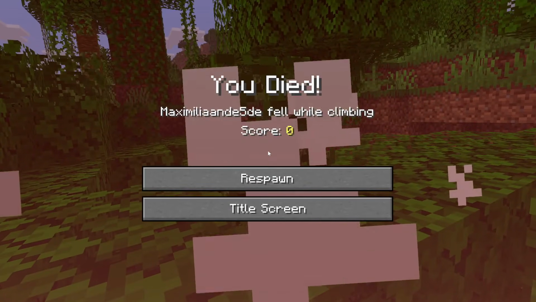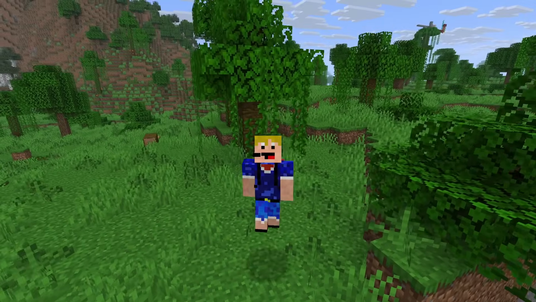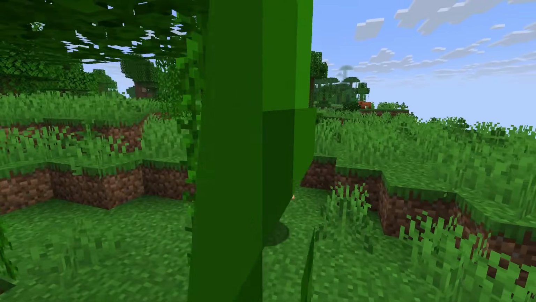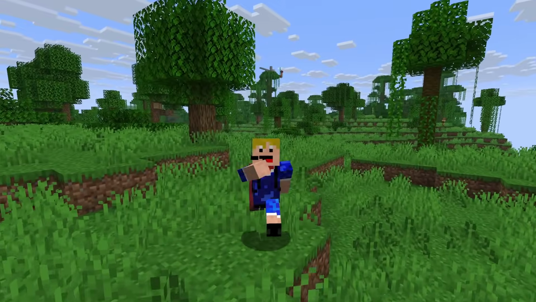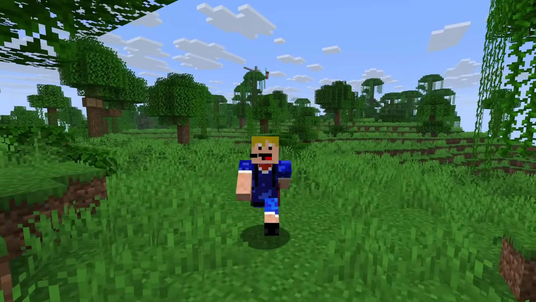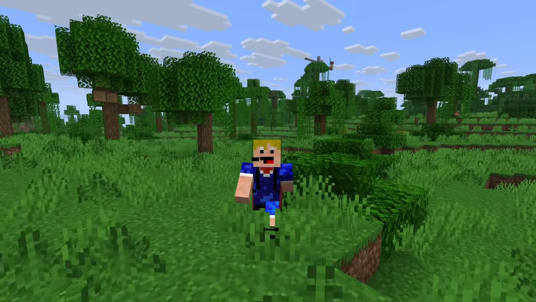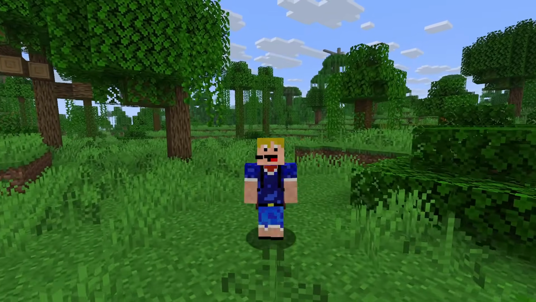We get that I fell while climbing. So this is the general death message you see when you fall off a climbable block. But currently in vanilla Minecraft, the only block that satisfies these requirements is the cave vines. So that's the only way to actually obtain that death message.